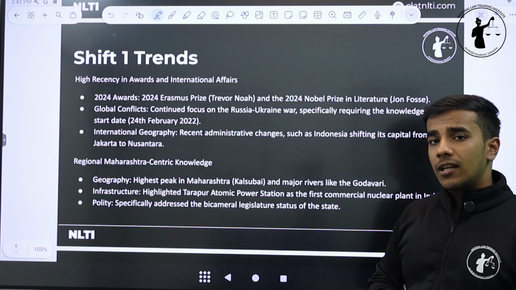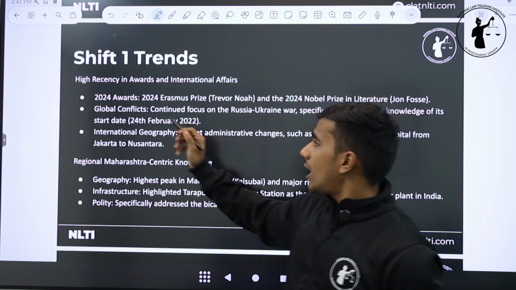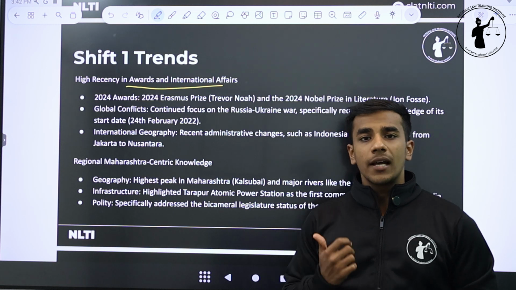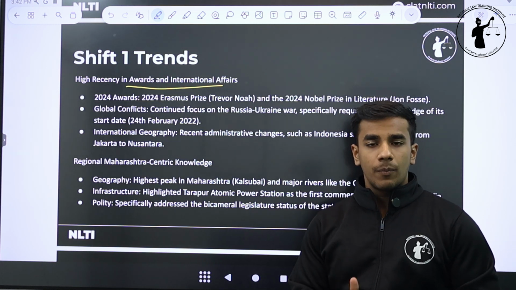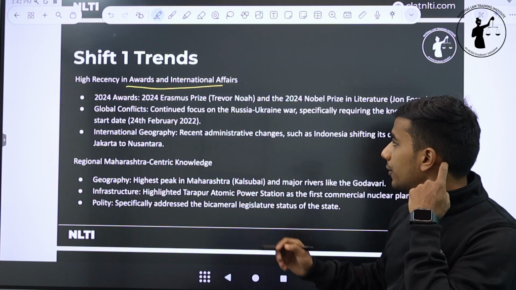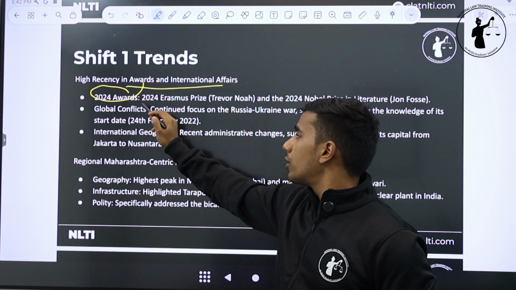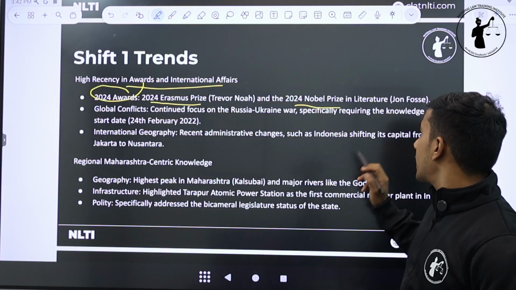When we talk about the general knowledge section in more detail, it directs us to this thing. There was a high recency and awards in international affairs. So MHCET का focus बहुत ज़्यादा रहता है आपके national and international awards में. For example, your Bharat Ratna, your Padma Shri, your Padma Vibhushan. These are the questions that are frequently asked in the paper. For example, in the 2025 paper, there were some questions on 2024 awards. For example, the 2024 Erasmus Prize and the 2024 Nobel Prize in Literature.